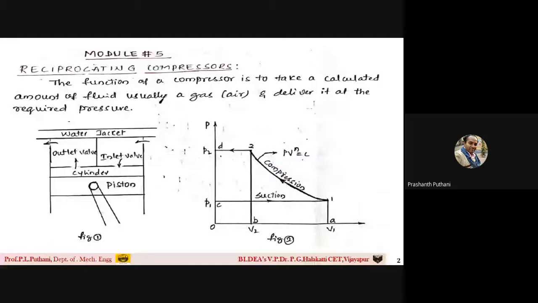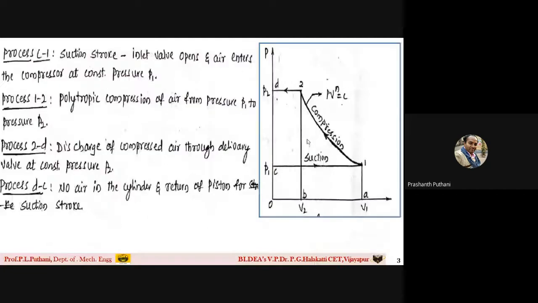I hope this point is clear to you. Now, the next important thing is these are the things which I was telling you. Once again, I will be highlighting the things here in this particular graph. So, what I was saying, students, the suction stroke, what we call it as? We call it as the process C to 1. So, this particular process, students, C to 1, what I'm observing, it is a suction stroke.